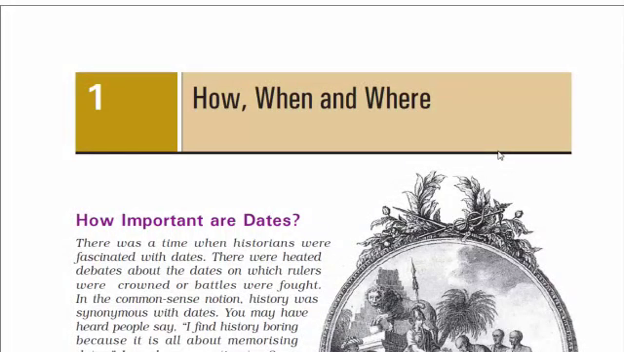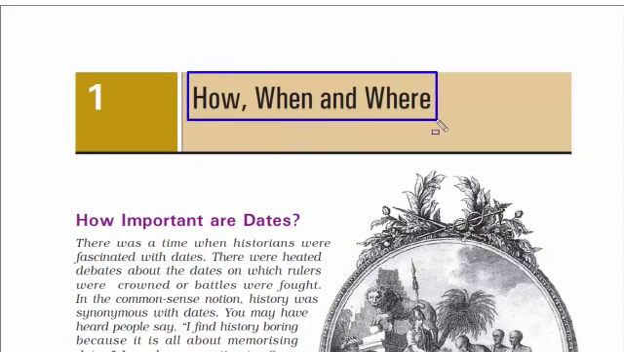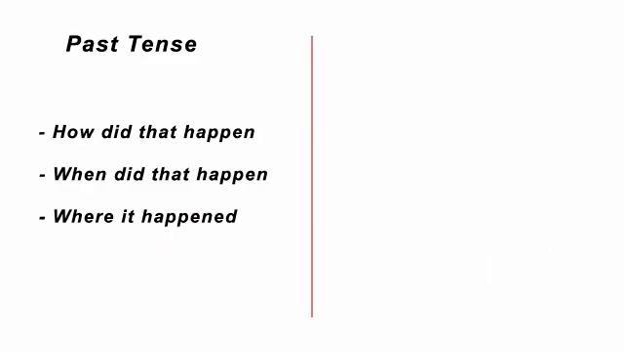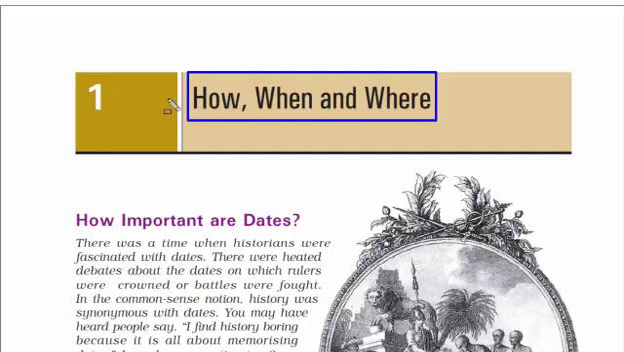In this video, we will cover Chapter 1, How, When and Where. If you look at these three words, how, when and where, these are the primary words associated with history or any past event. For example, how did that happen? When did that happen? And where did it happen? These are all past events.